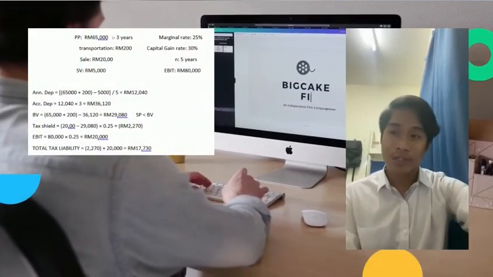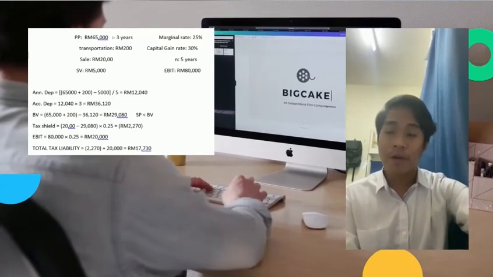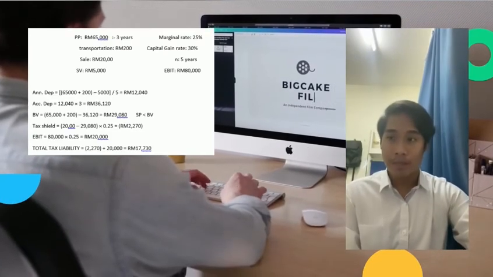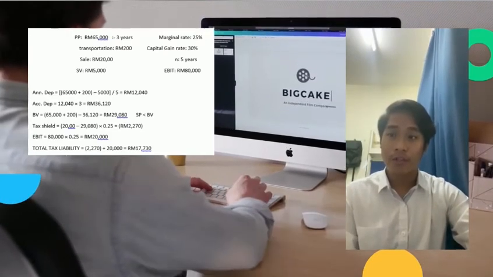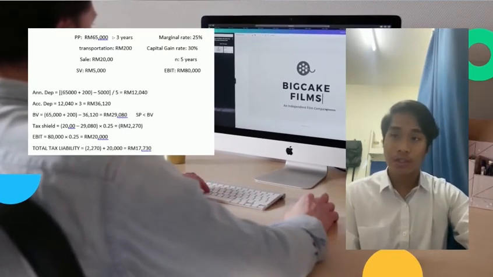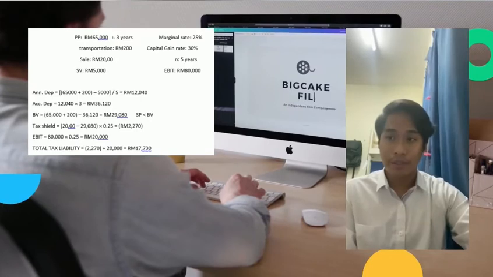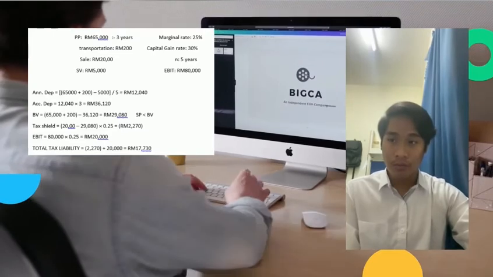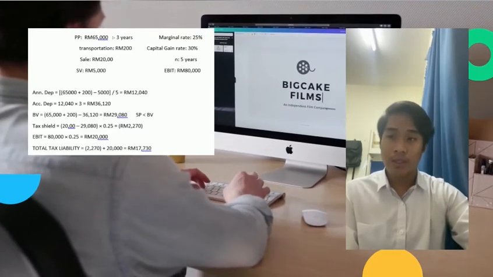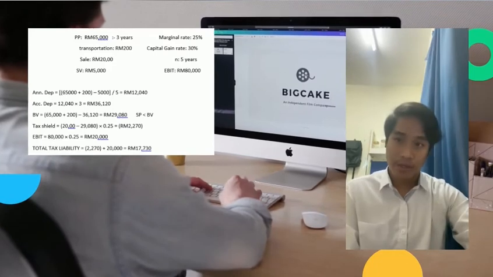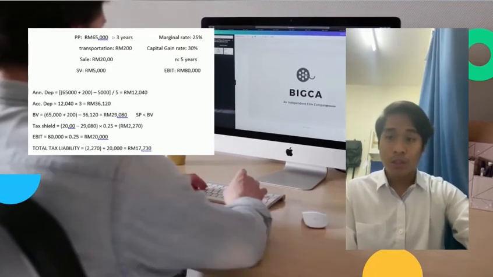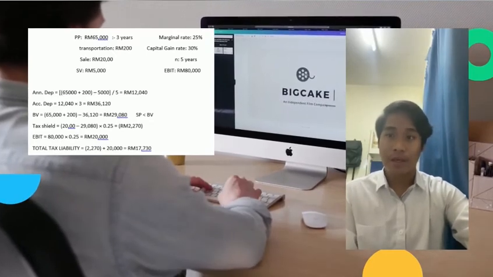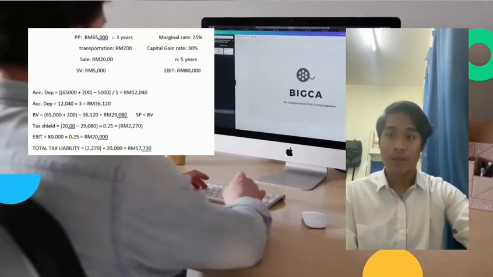The answer for this question is we collect the information from the question. The first one is PP is RM65,000 for 3 years. Transportation is RM200. Sale is RM20,000. The salvage value is RM5,000. Marginal rate is 25%. Capital gain rate is 30%. N is 5 years. And EBIT is RM80,000.